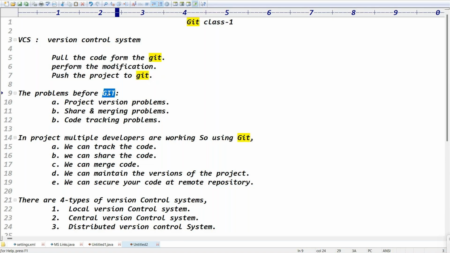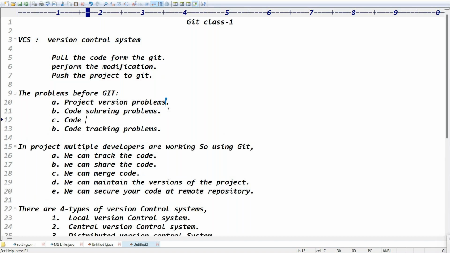What are the problems without Git? Among multiple developers, we have project versioning problems, code sharing problems, and code merging problems. Because the developers are working on the same module, we need to go for merging. We also have code tracking problems.